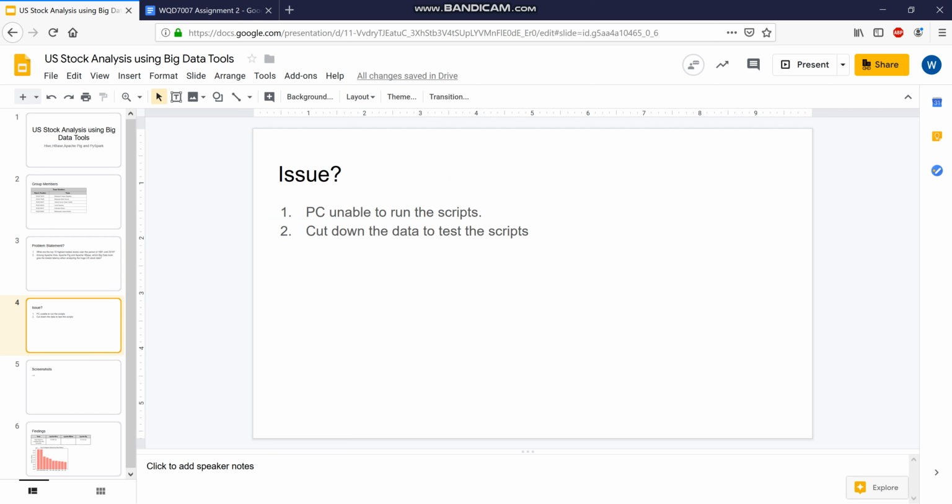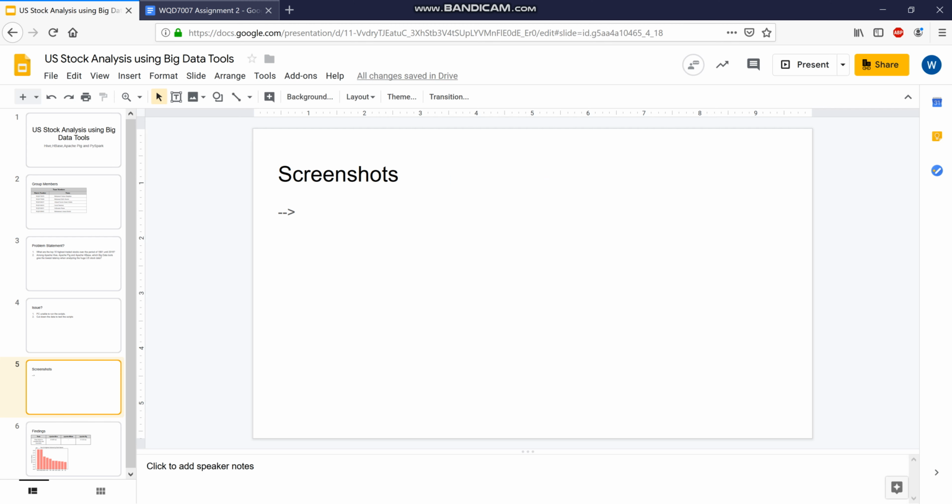We have 16 GB of RAM, a Linux operating system, and an i5 processor, but we were still unable to run the script because of the huge chunks of data. So what we did, we cut the data and just focused on the data of 2016 so that we could test the script and compare the results.